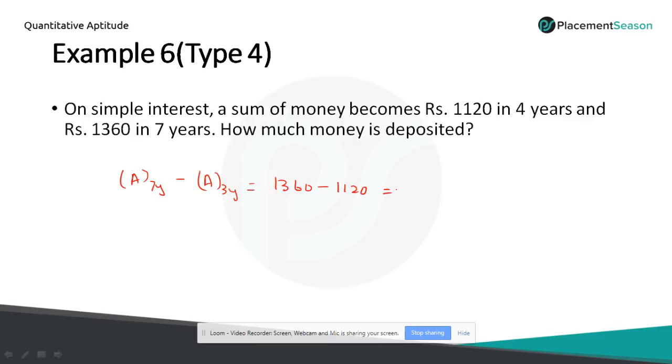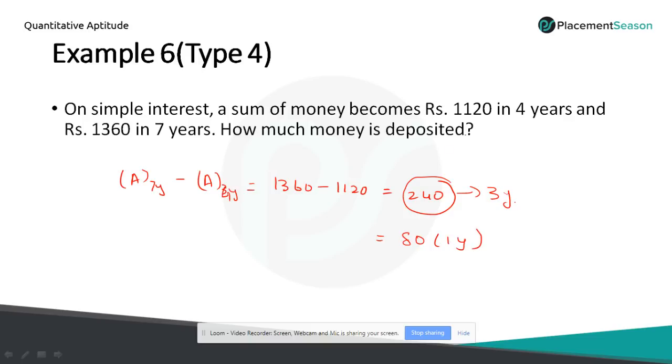It means that in 7 years the amount is 1360, from 1120 in 4 years. If you subtract this, you will get 240. This 240 is the interest we got for 3 years, because 7 minus 4 is 3. So for 3 years the interest is 240, which means for 1 year the interest will be 80 rupees.